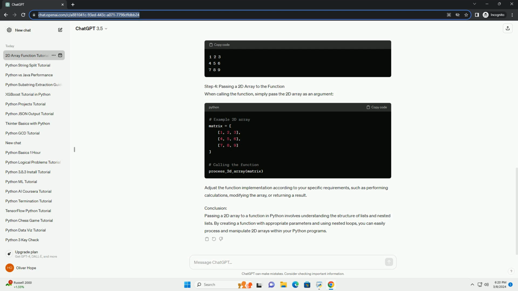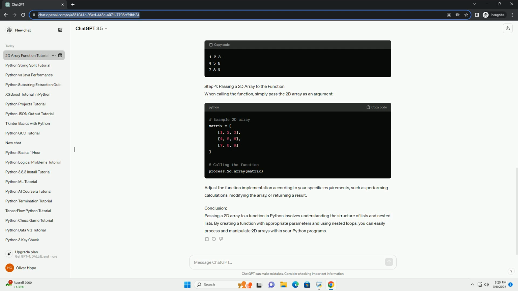Output. Step 4. Passing a 2D array to the function. When calling the function, simply pass the 2D array as an argument. Adjust the function implementation according to your specific requirements, such as performing calculations, modifying the array, or returning a result.